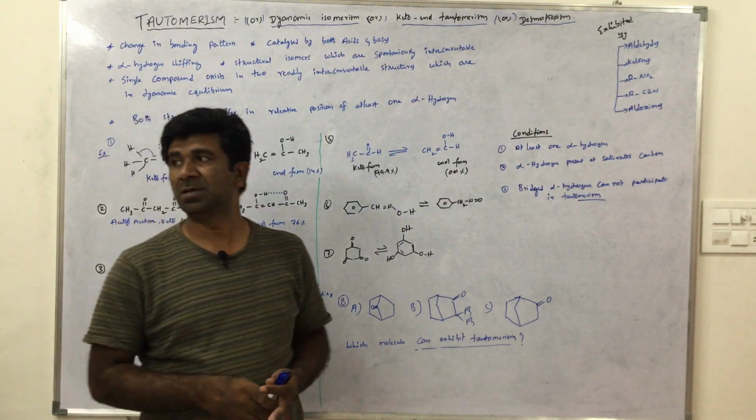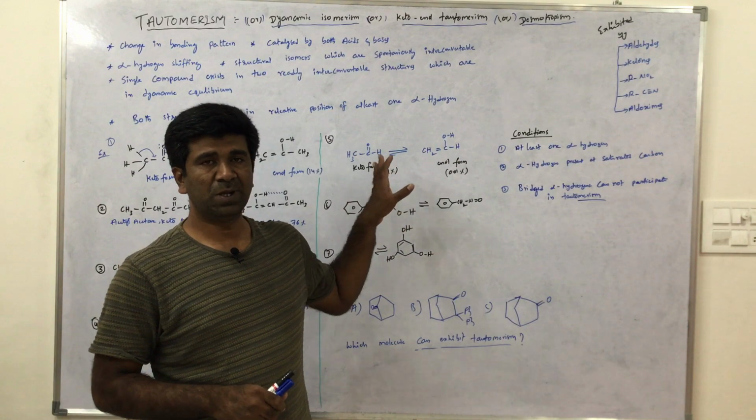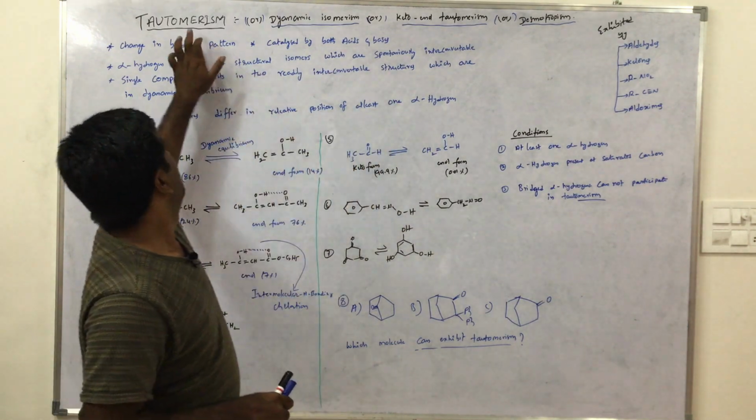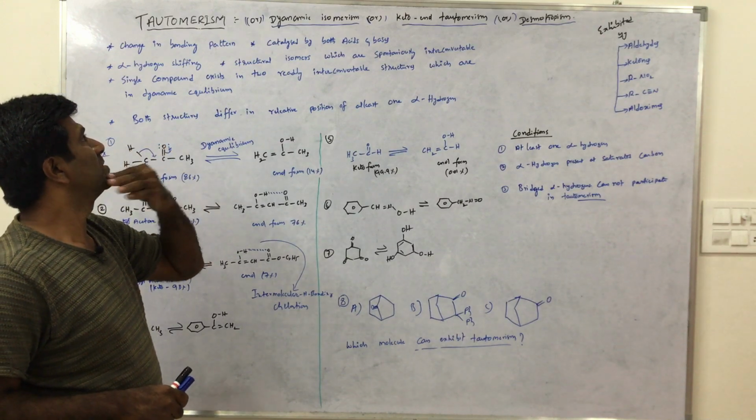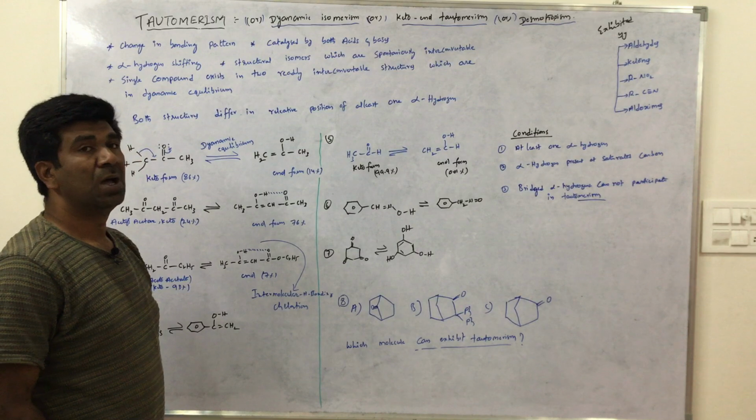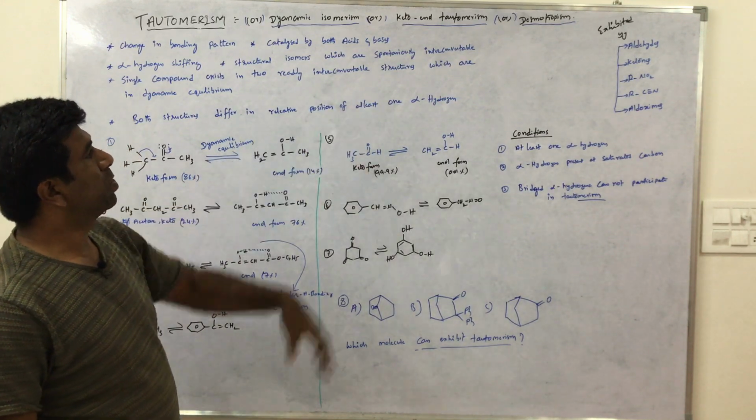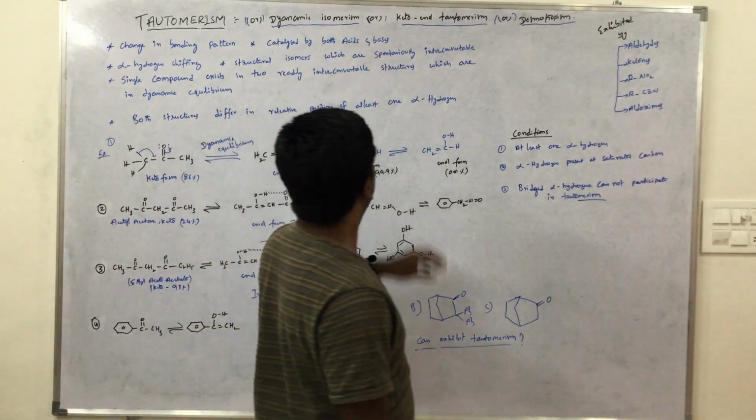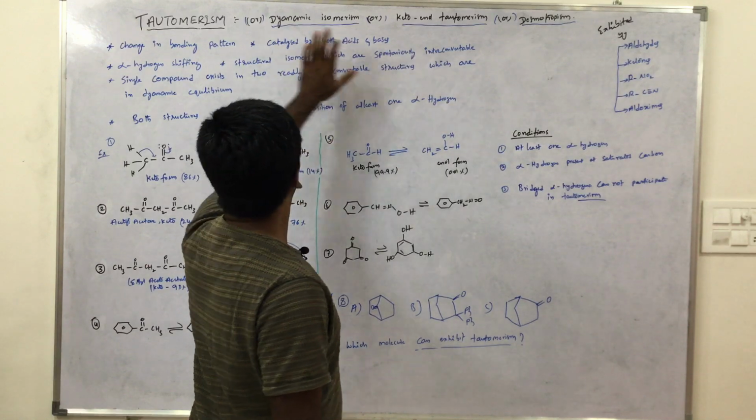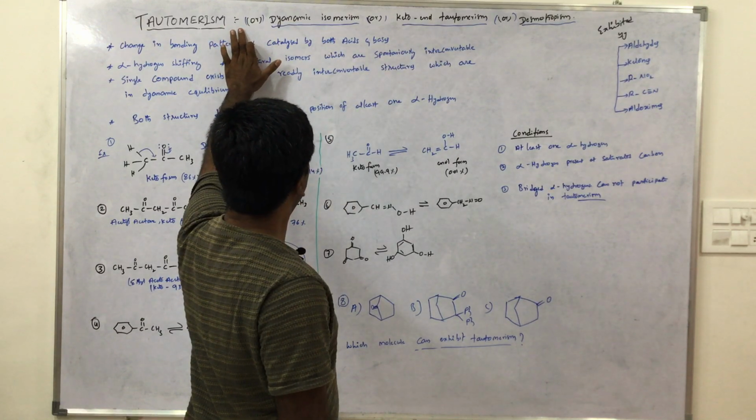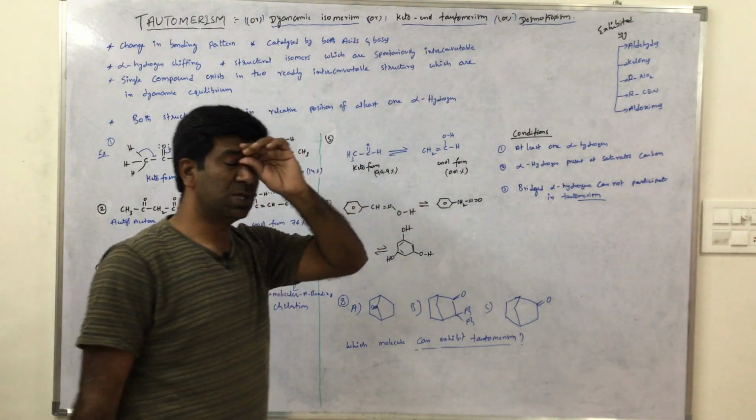Hi everyone. Today in this session we are discussing a very important topic, that is tautomerism. Tautomerism is also called dynamic isomerism, keto-enol tautomerism, or desmotropism. Just remember, keto-enol tautomerism and tautomerism, these two words are very important. Dynamic isomerism and desmotropism are rare cases.